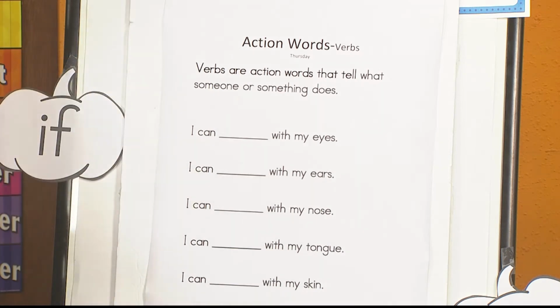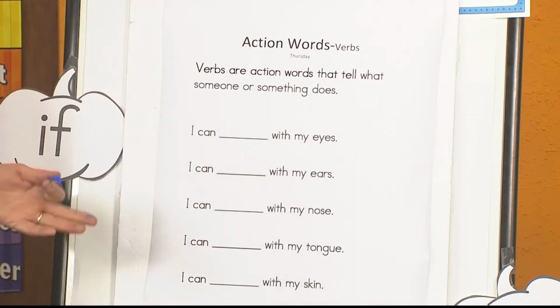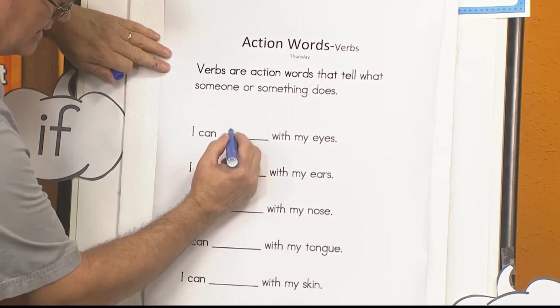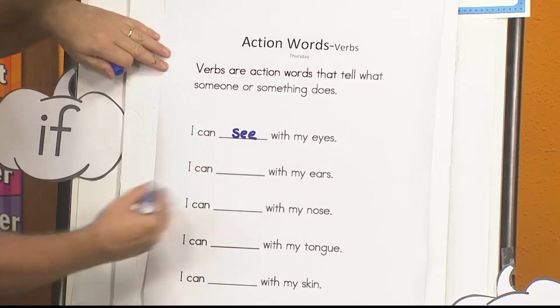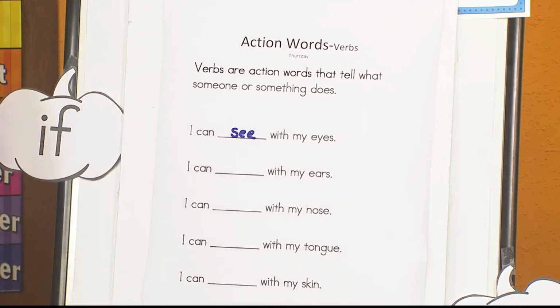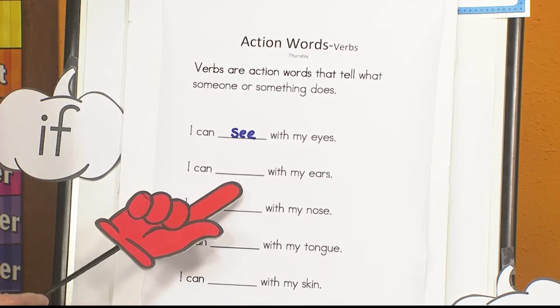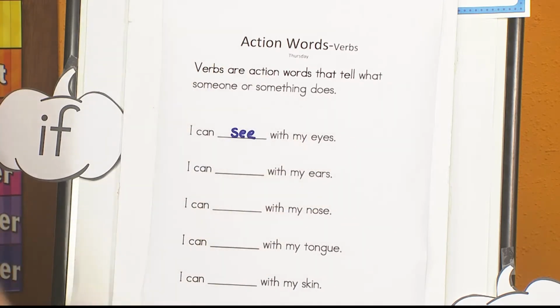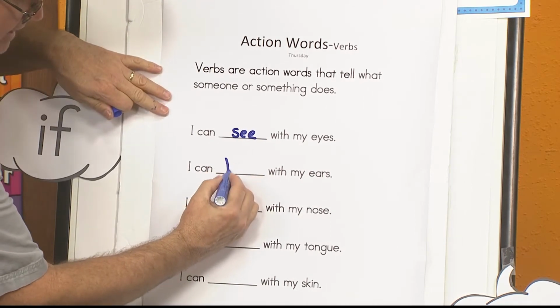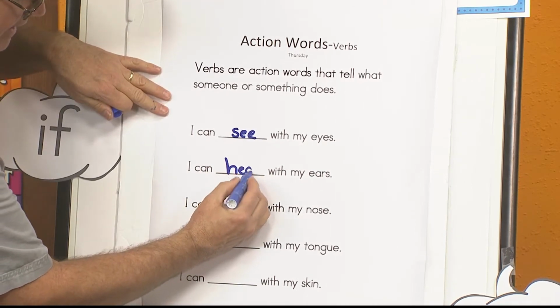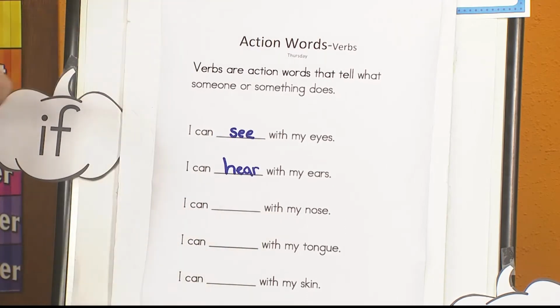Yes, see. So I'm going to spell the word see, which is also a sight word. See. How do you spell see? S-E-E. I can see with my eyes. Let's do the next one. I can blank with my ears. What do you do with your ears? What's the action? Right. We hear. We hear. So I'm going to put that one. H-E-A-R. That spells hear, like I'm hearing with my ears.